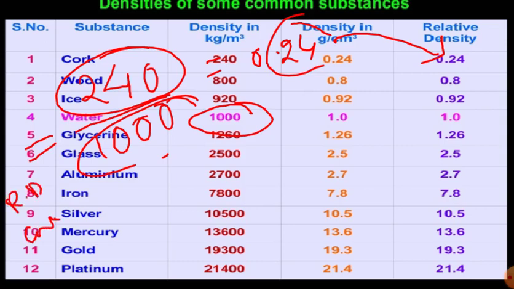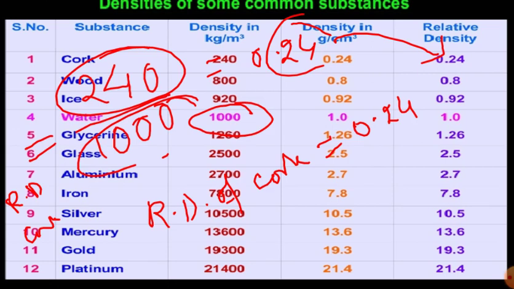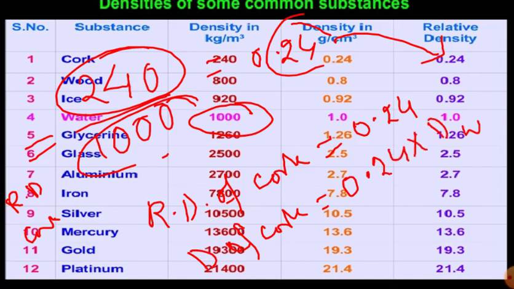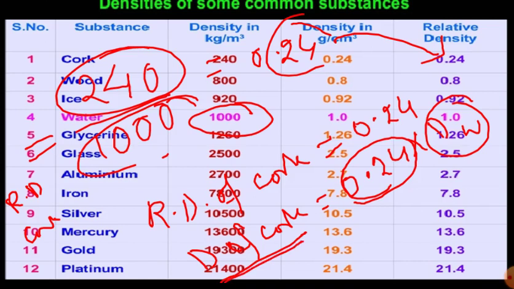Relative density of coke is equal to 0.24. This means the density of coke, let me write D only for density, is equal to, if you know the relative density, the relative density times the density of water. The density of a substance can be expressed as relative density times the density of water. That means your density of the coke is 0.24 times the density of water.